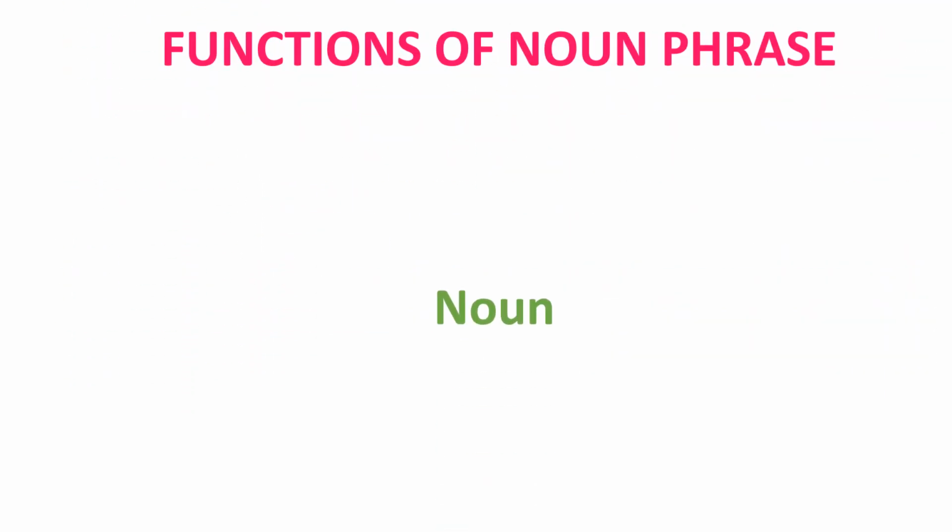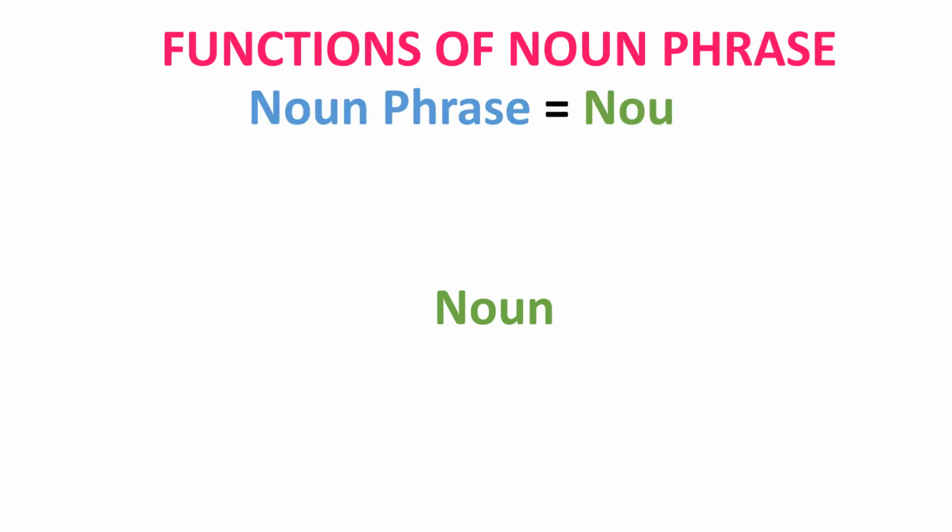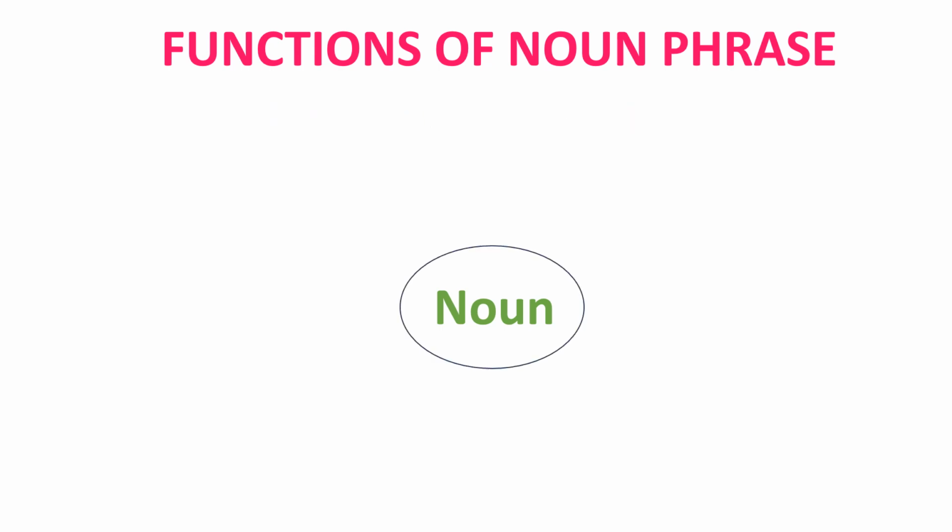Functions of a noun phrase. A noun phrase has similar functions to what a noun has in the sentence. What are the main functions of a noun? A noun has four main functions in a sentence. Number 1, it can act as a subject in the sentence.